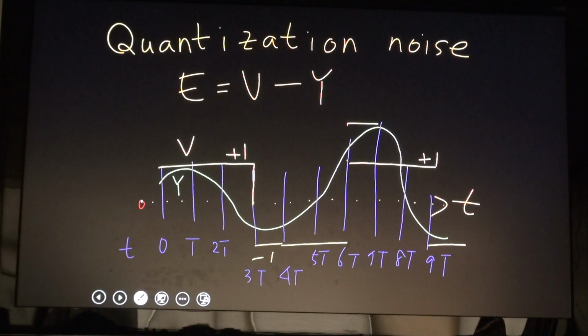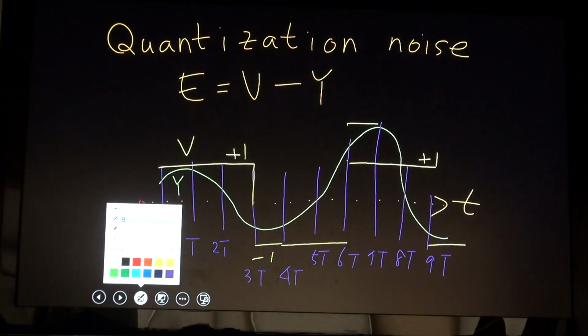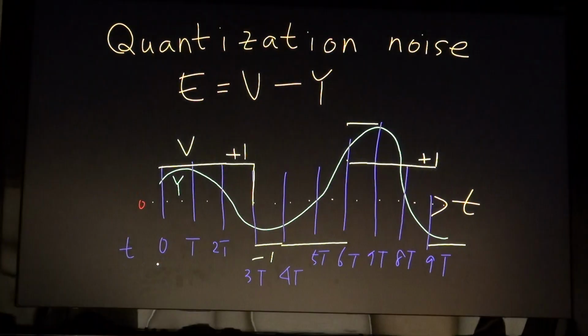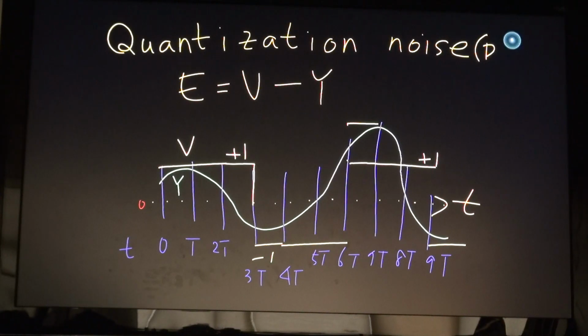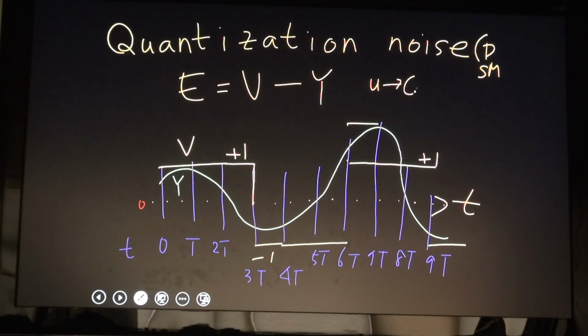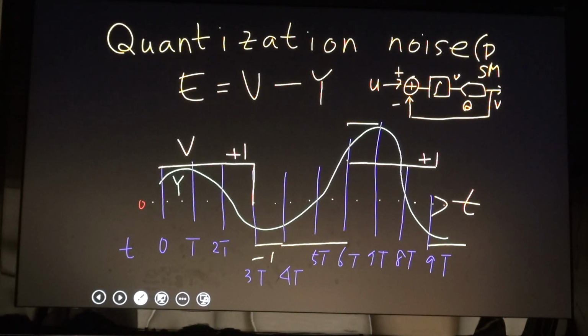Let us talk about the quantization noise in delta sigma modulator. It holds for delta modulator also. In the delta sigma modulator, I have a U there, I have a delta, which is a subtractor there, and then I have an integrator there, and then I have a quantizer here. This is my quantizer, so my output is a digital V. The quantizer input is analog input Y, which is integrator output.